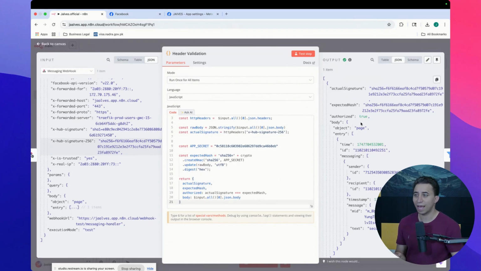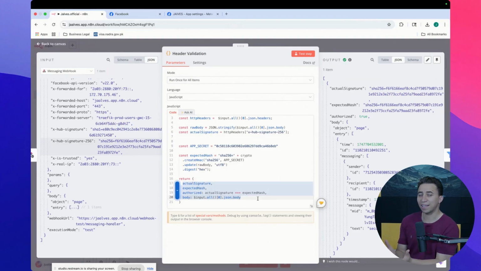So that's all. Basically all I'm doing in this return is saying, I don't care about the header anymore because I already processed the information that I need from the header. All I have right now is the body and this property that tells me if this request is authorized or not.